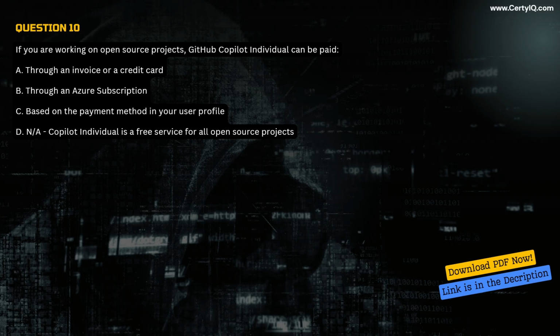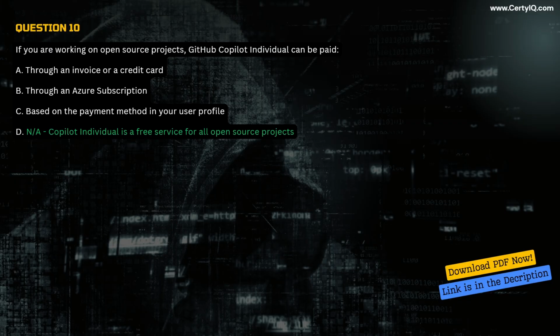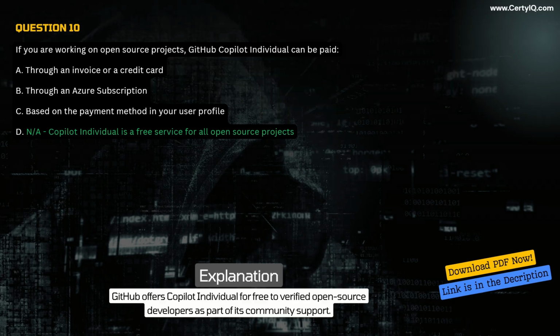Based on the payment method in your user profile. D. Not applicable. Copilot Individual is a free service for all open-source projects. Correct answer D. Not applicable. Explanation. GitHub offers Copilot Individual for free to verified open-source developers as part of its community support.